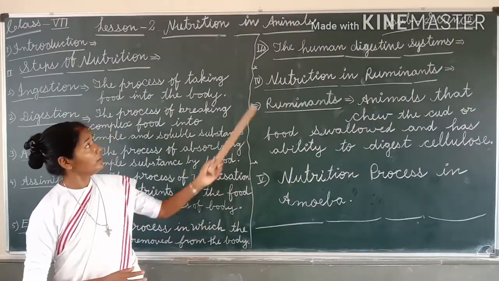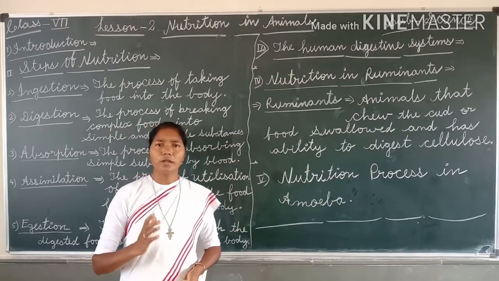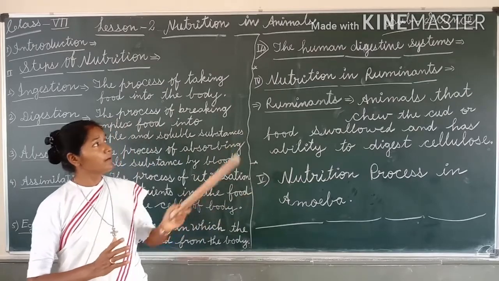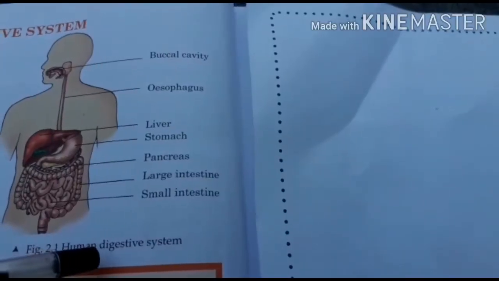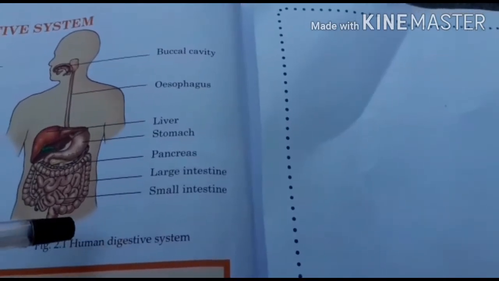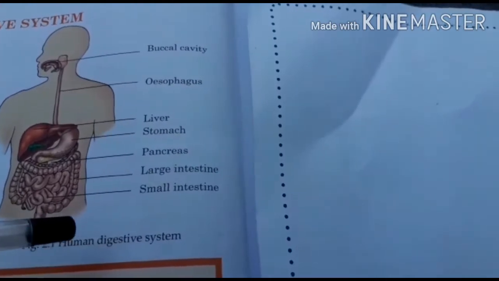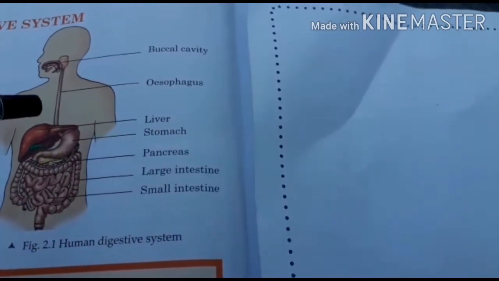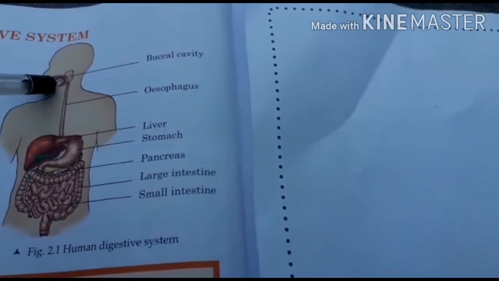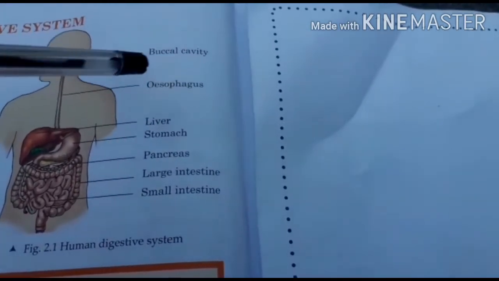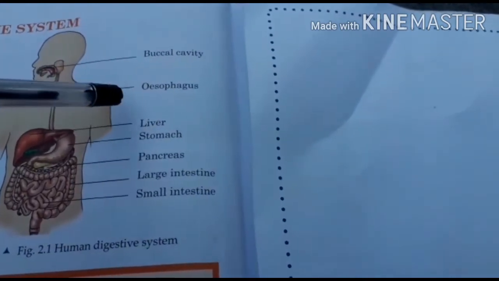Next one we will learn the human digestive system. So now let us look at the human digestive system. Dear children, remember, the human digestive system consists of many organs such as mouth, also called buccal cavity, esophagus or food pipe.